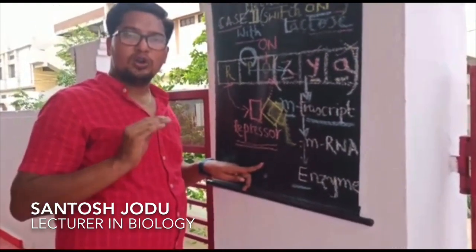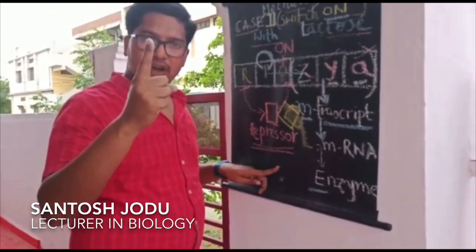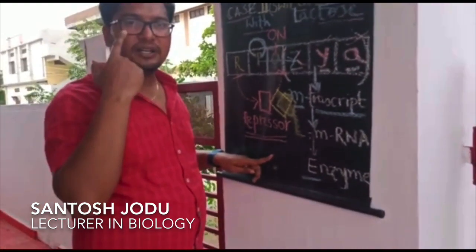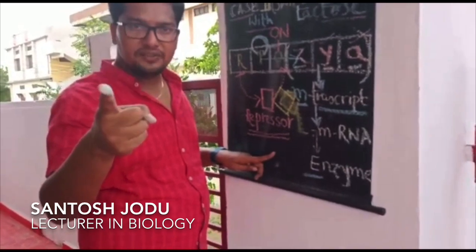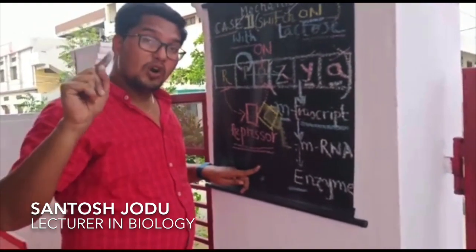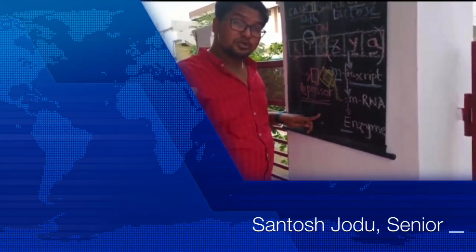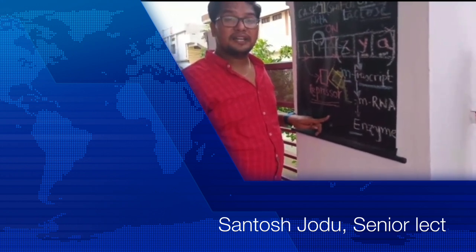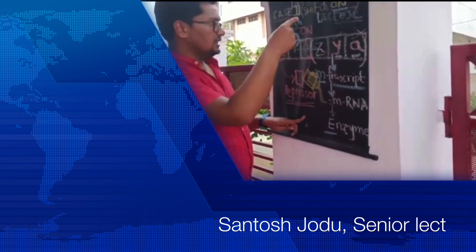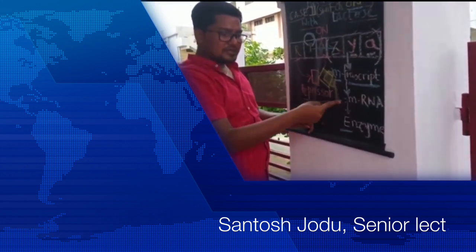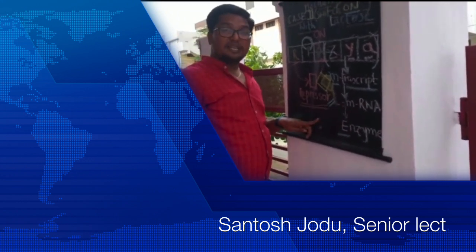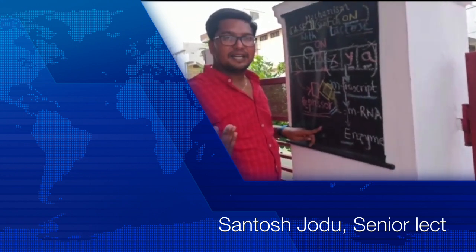So with this, I want to conclude both in case 1 and case 2, structural genes were present. But in case 1, structural genes were unable to give their expression, and in case 2, structural genes have given their expression. What is the main difference between case 1 and case 2? Presence or absence of lactose. So in case 1 there was no lactose, no enzymes were produced. In case 2, nutrient medium contains lactose, hence the enzymes are produced. So ultimately, which substance is acting as the inducer? Lactose is acting as the inducer.